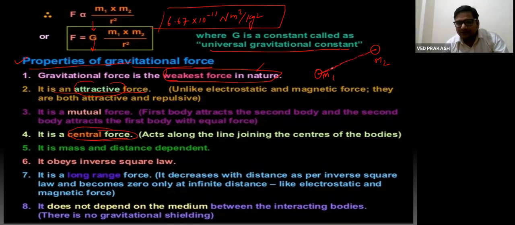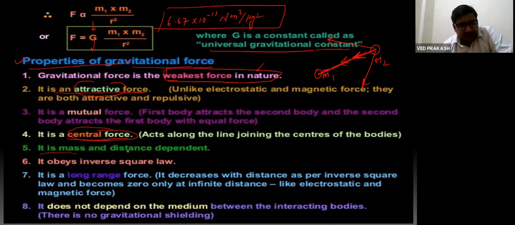Let's join these two. Then the force by M1 on M2 will be along this line. M1 will not exert force on M2 along some other line. It will exert force on M2 along the line joining their centers. That's why it is also called a central force.